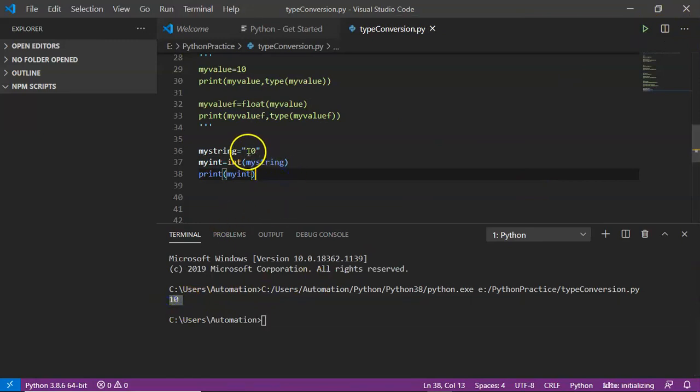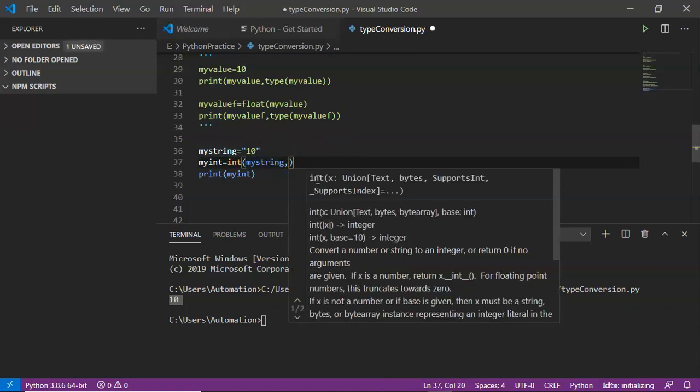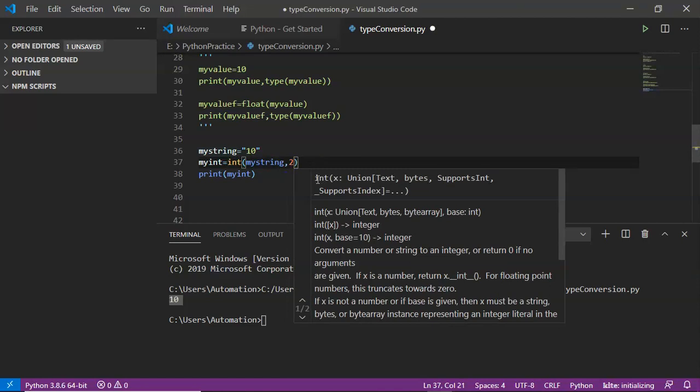Now assume that this 10 is in the form of binary. Now instead of 10, just assume that there is a 1 0 binary representation. Now if this is the binary representation of a string and if you want to convert that into integer, then it must be a 2. You should not get 10. So for that, before converting your string into integer, you need to tell what the base of your string is. So if it is binary, then for your string the base is 2. That's why optionally you can pass a base, and by default that base is 10.